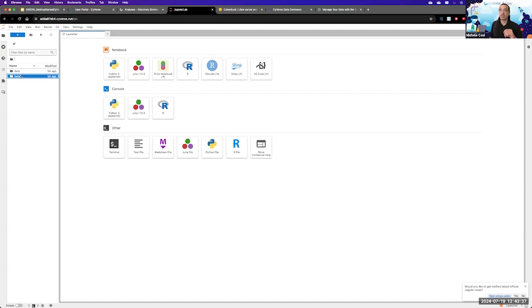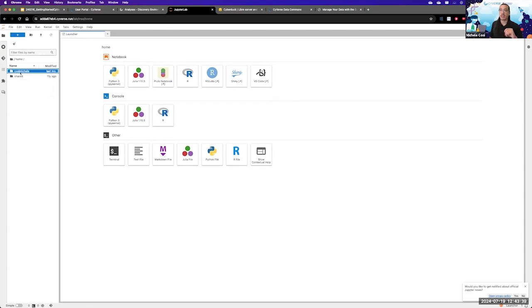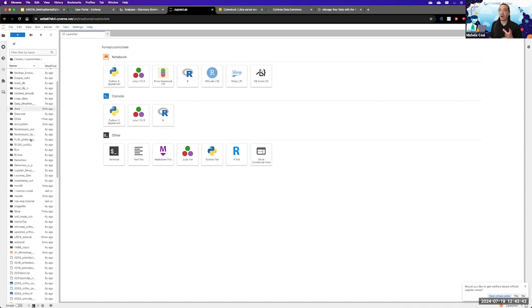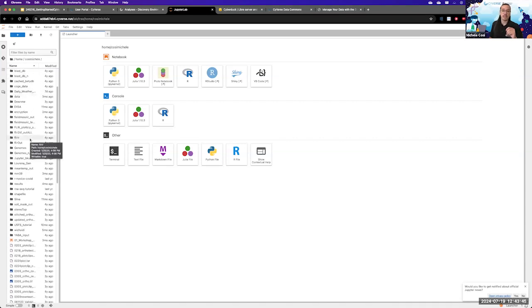So if I were to click Home and Cosi Michele, here is all of the data that I have in my own data store. And therefore, please see how this is exactly how a laptop with its own storage is, just on steroids, with a lot more gigabytes of RAM and a lot more CPUs.